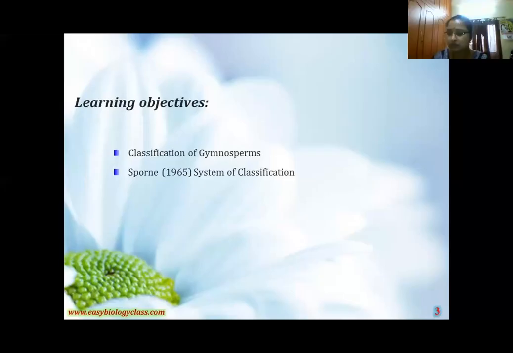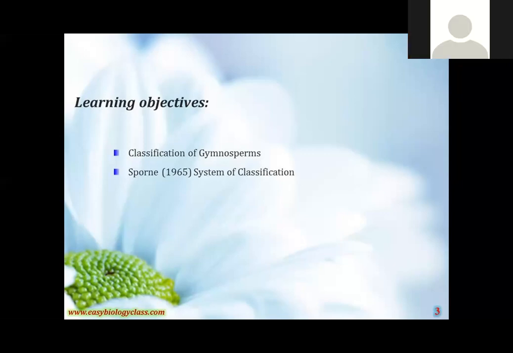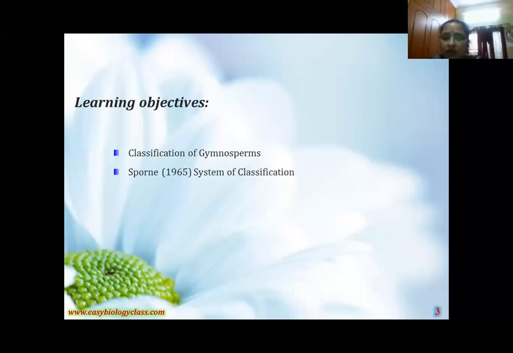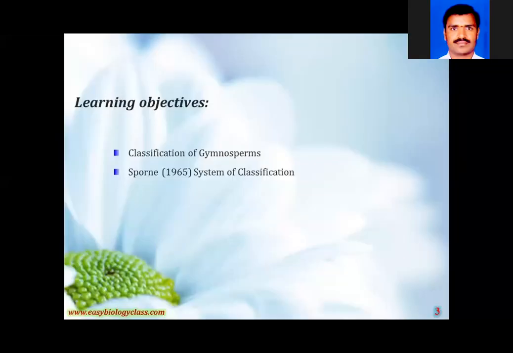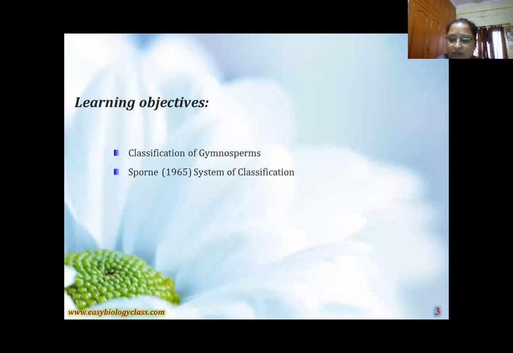In the last class, I started the general characters of gymnosperms. What are gymnosperms? As you know, among the flowering plants, the basic thing is whether the seed coat is present or absent. Based on that, the flowering plants are divided into two types: one is gymno and the second one is angio.